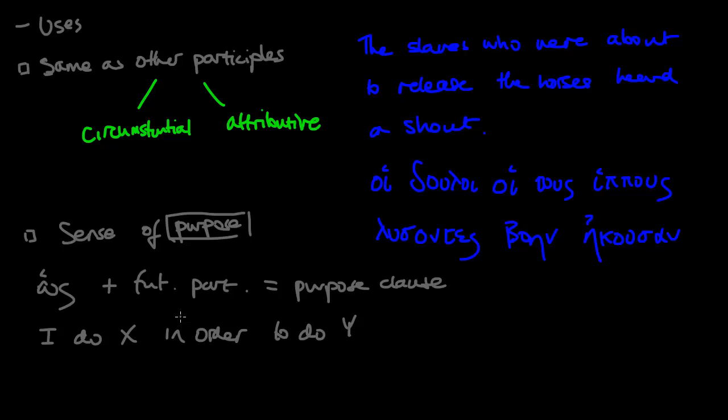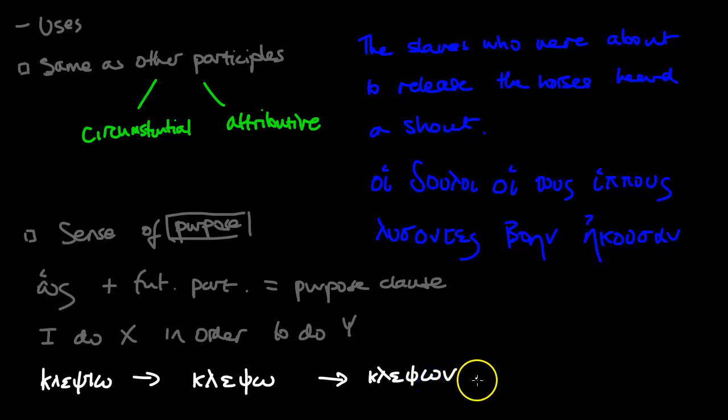So, for example, for klepto, which means "I steal", the future is going to be klepso with a psi, right? Which means the participle is going to be klepson, like that, okay? Super simple, super easy.